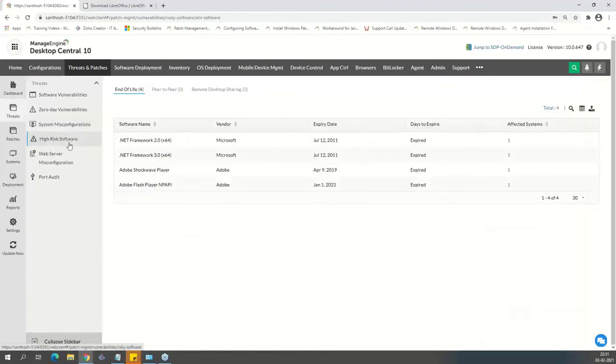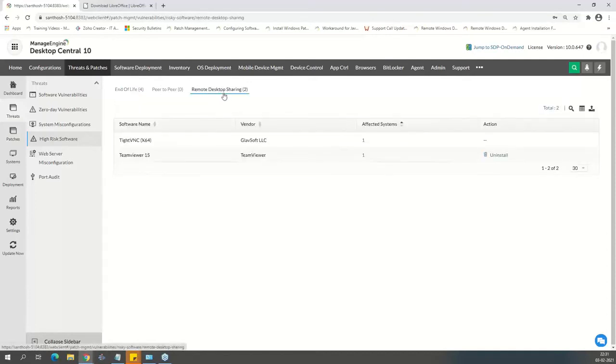And the third one would be high risk software. Again, this could be because it's end of life, or it uses a specific vulnerable protocol, things like peer-to-peer protocol or remote desktop sharing. Remote desktop sharing has been quite famous, I should say. The BlueKeep vulnerability that came in used remote desktop sharing. The recent vulnerabilities were also due to remote desktop sharing. So that's one of the things that we have to see. Which are the applications that are actually having access to these remote desktop sharing ports?